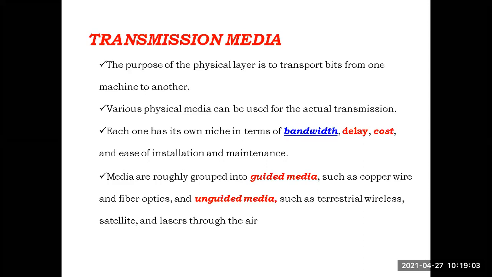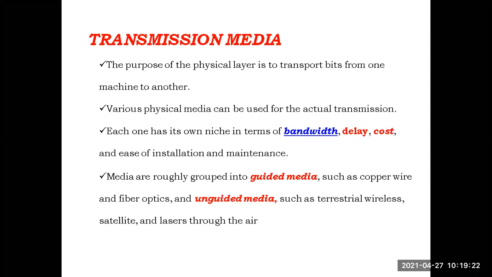Because the data bits released by the sender device have no guidance in which path they have to travel. In the air, they will travel in all directions. In whatever direction they want to travel, they can travel in that direction. There is no particular guidance. That's why it is also known as unguided media. And also it is known as unbounded media.